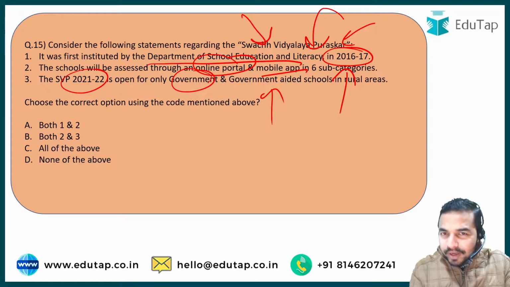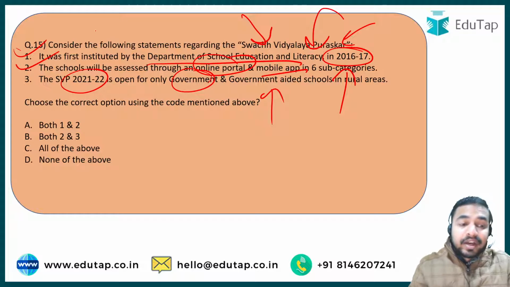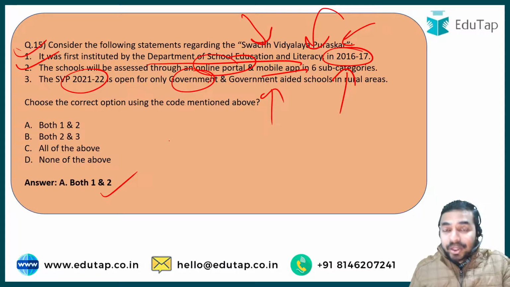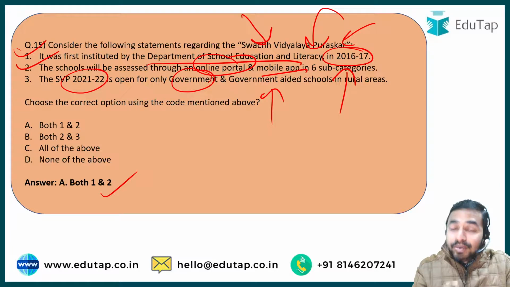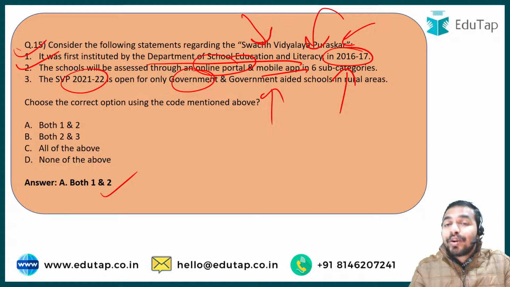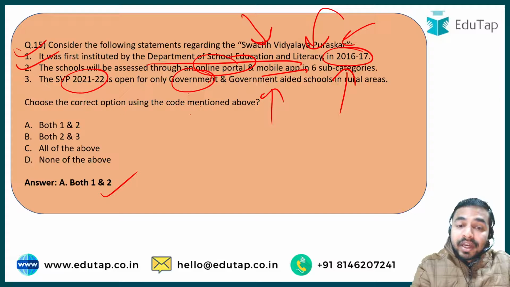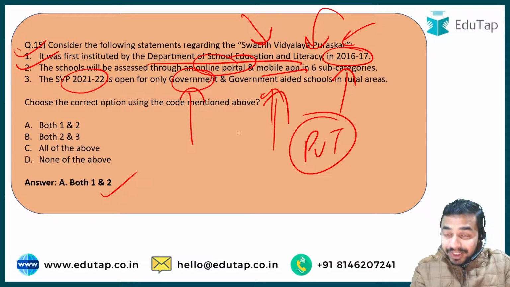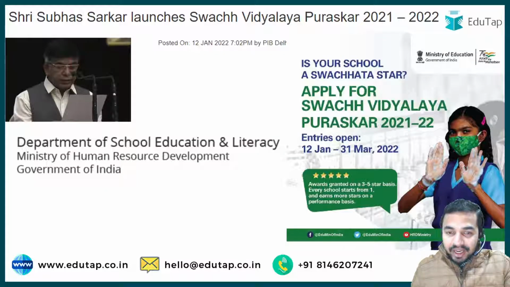And when we talk about the correct statements which are mentioned here, it is just statements first and second that are correct, and the right answer for this question is option A, that is both statements 1 and 2 are correct. So what exactly is the wrong part about the third statement? It is that this particular SVP 2021-2022 is open for all the schools, whether they are government schools, government aided schools, or private schools. So these Puraskars are open for all the schools in India.